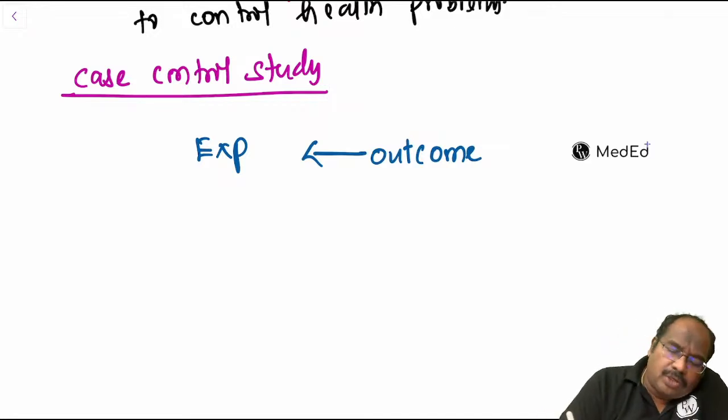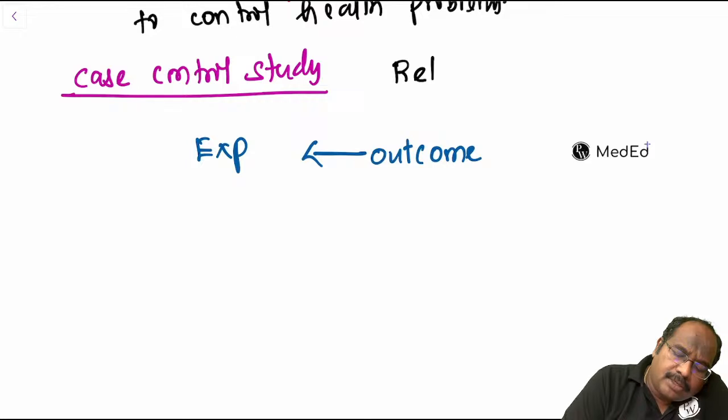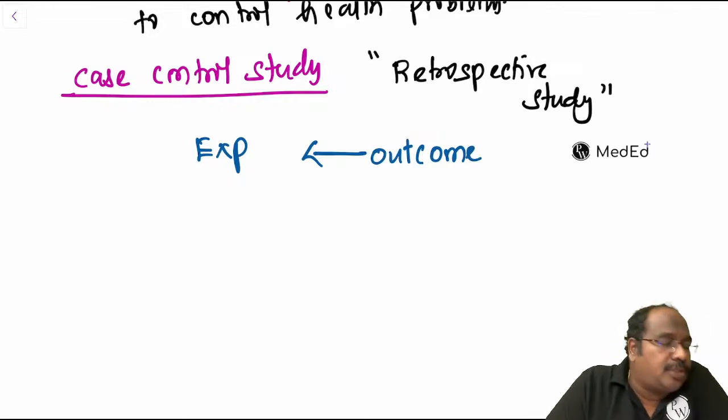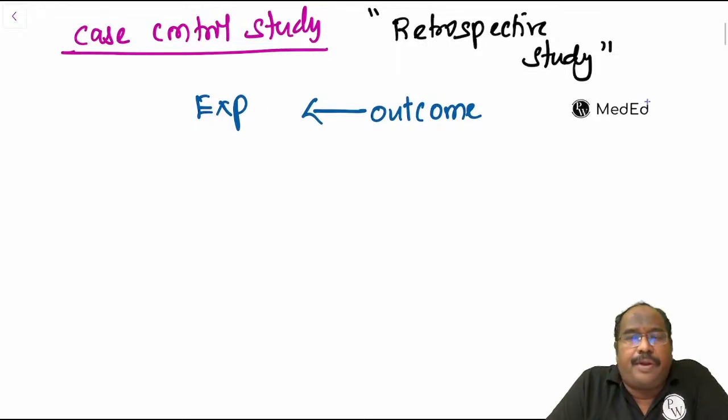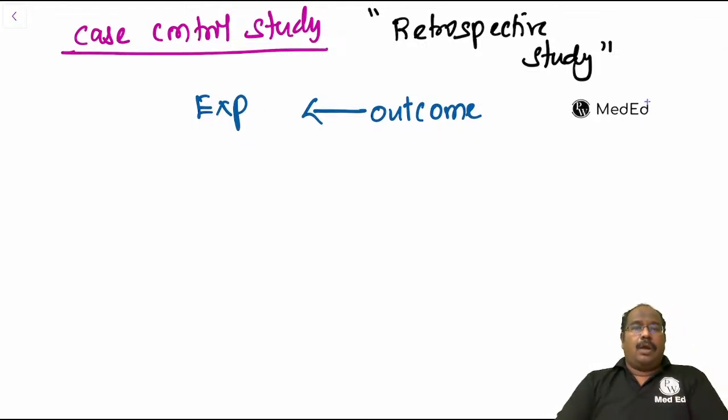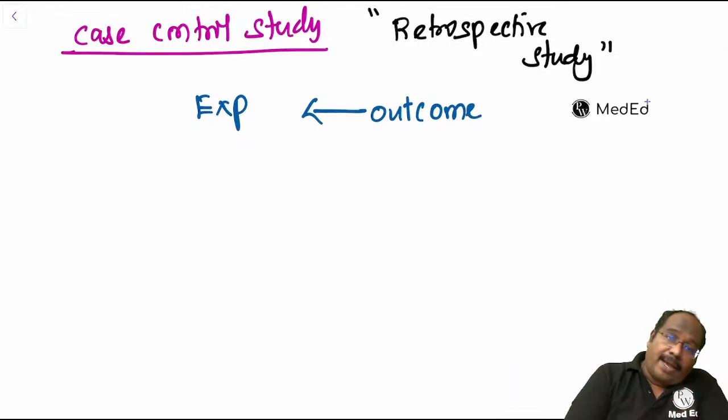That is why it's also called a retrospective study. Outcome to exposure is going back in time. What are the steps here?